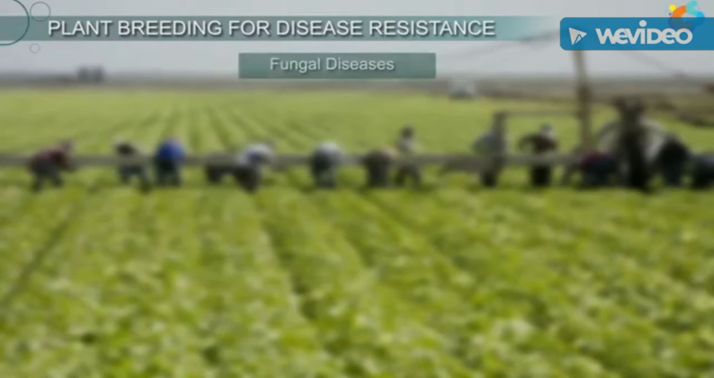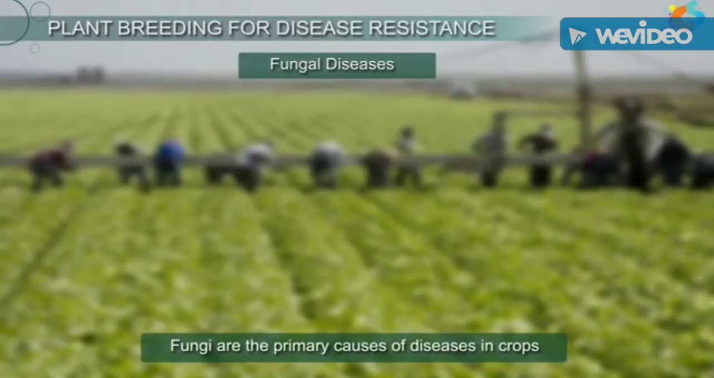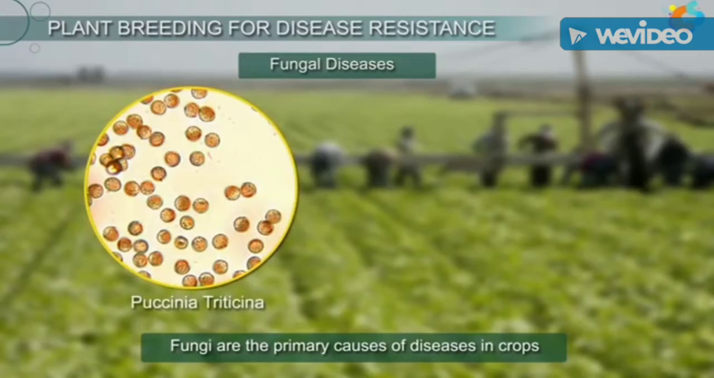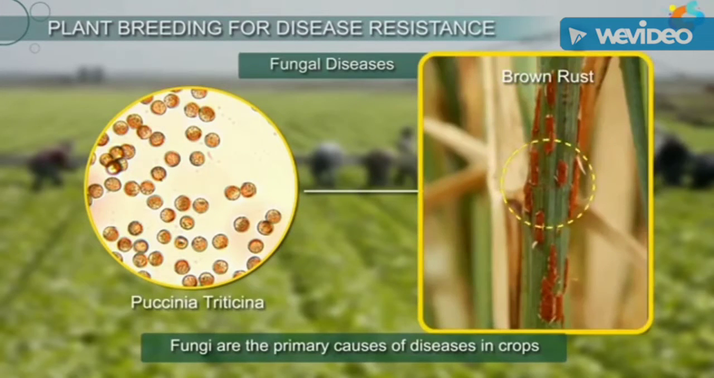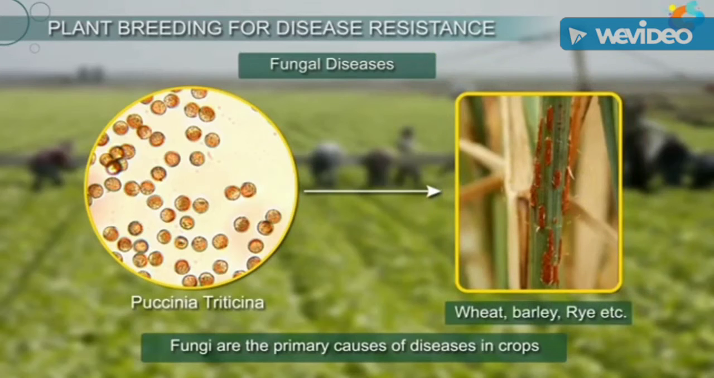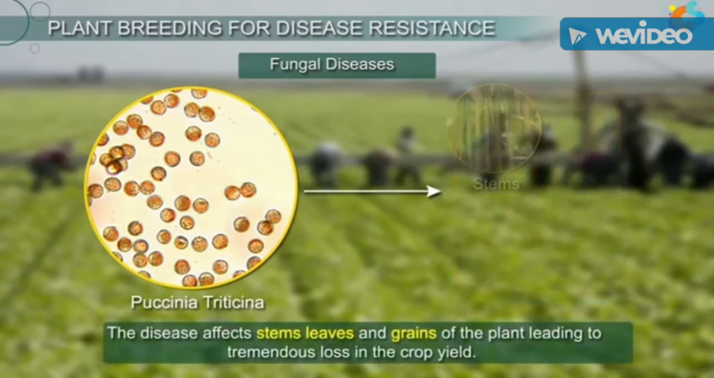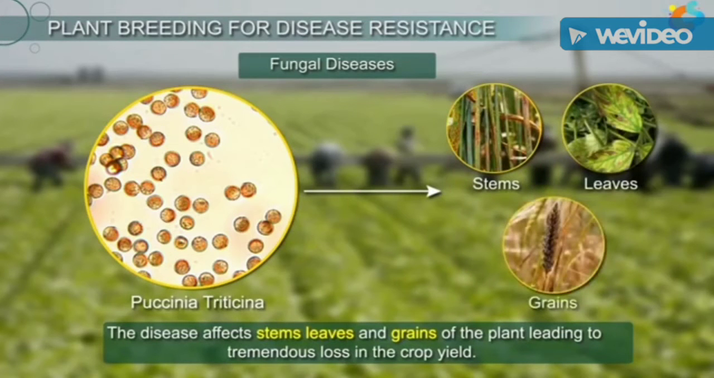First, let us discuss some fungal diseases. Fungi are the primary cause of disease in crops. A fungus called Puccinia triticina causes a disease called brown rust in cereal crops like wheat, barley, rye, etc. The disease affects stems, leaves, and grains of the plant, leading to tremendous loss in the crop yield.